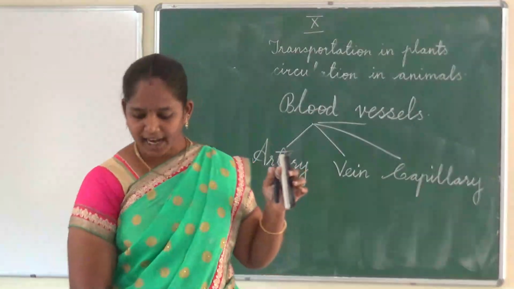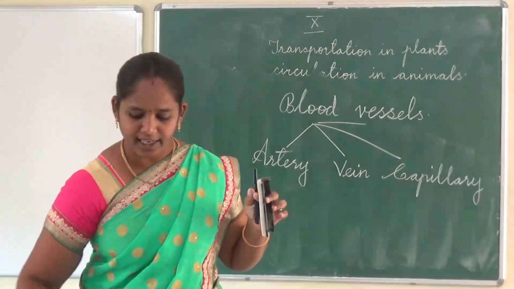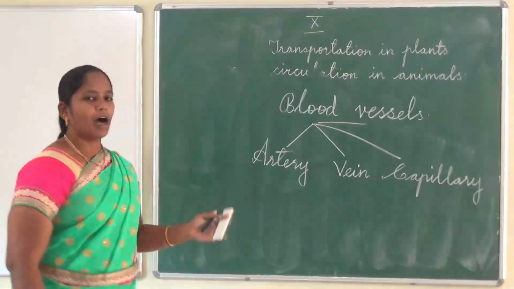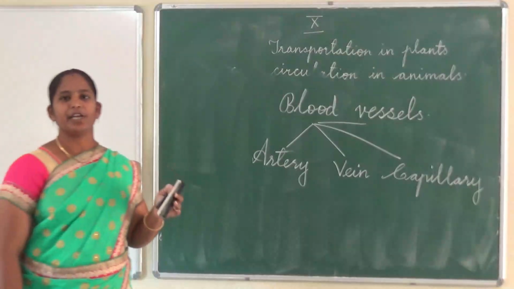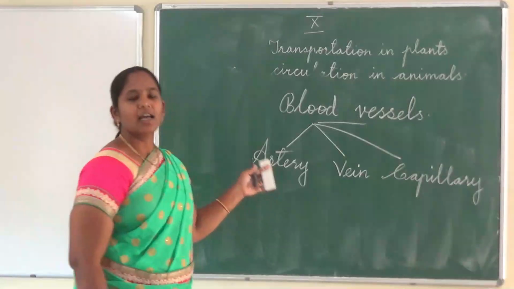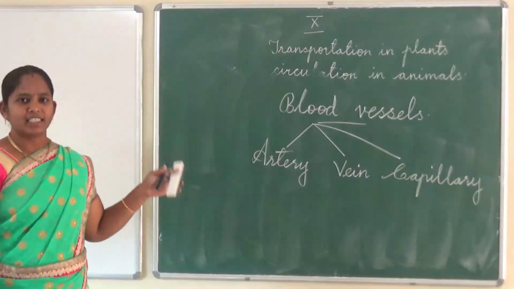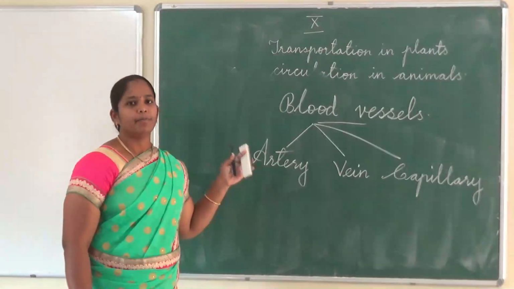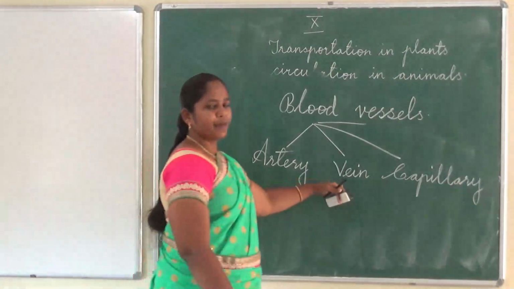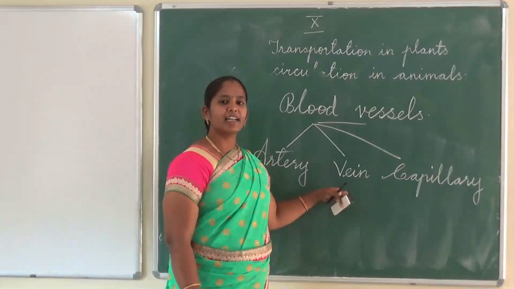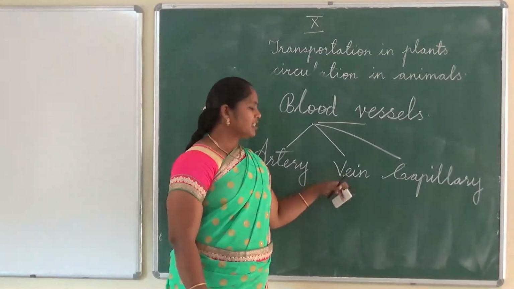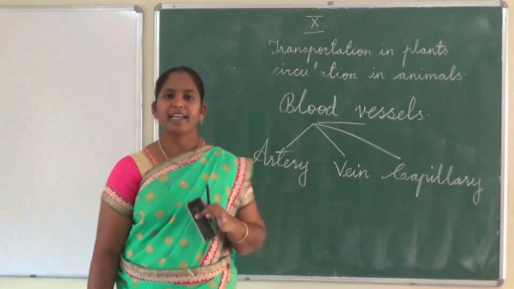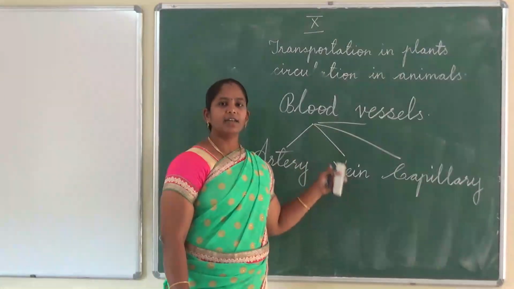Okay, artery. Arteries are thick and elastic vessels which carry blood away from the heart to different parts of the body. All arteries carry oxygenated blood except the pulmonary artery, which carries deoxygenated blood. Next one, vein. Veins are thin and non-elastic and carry deoxygenated blood except the pulmonary vein, which carries oxygenated blood.